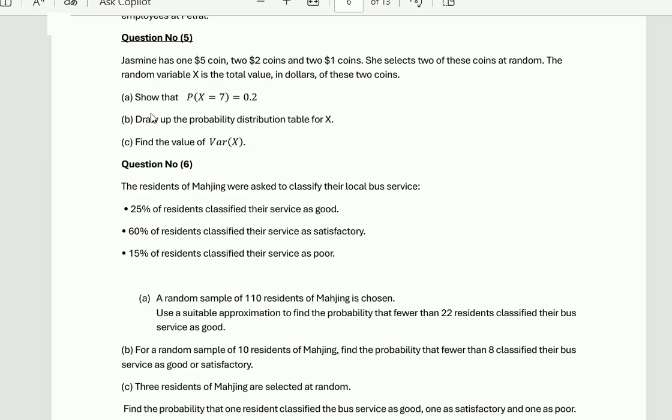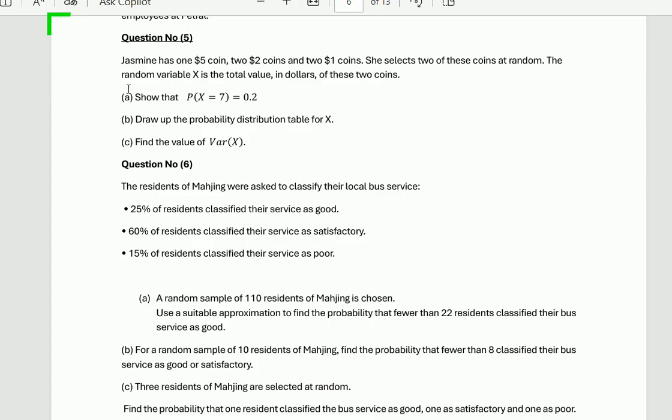For question number 5, Jasmine has one $5 coin, one $2 coin, one $1 coin, and two $1 coins. She selects two of these coins at random. The random variable X is the total value in dollars of these two coins. Part A, show that P(X = 7) is equal to 0.2.